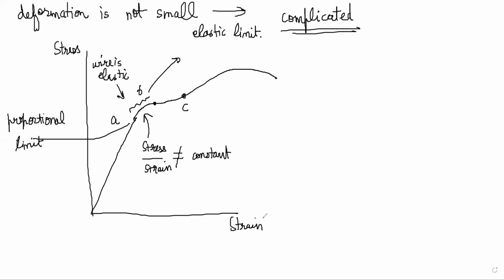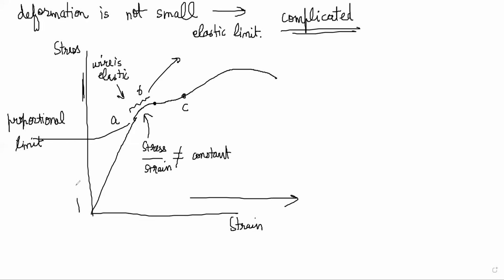Now, what happens after that? The elastic limit is also known as the yield point. If the wire is stretched beyond the elastic limit, strain increases much more rapidly, for a slight increase in stress, right?